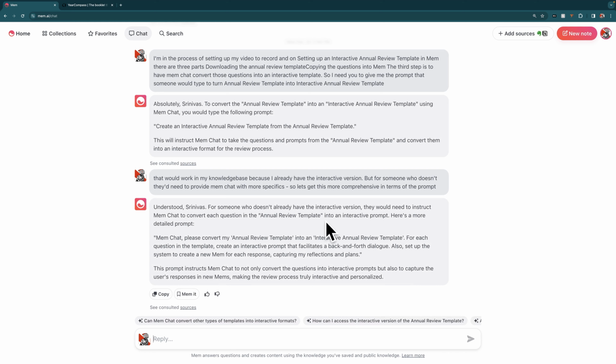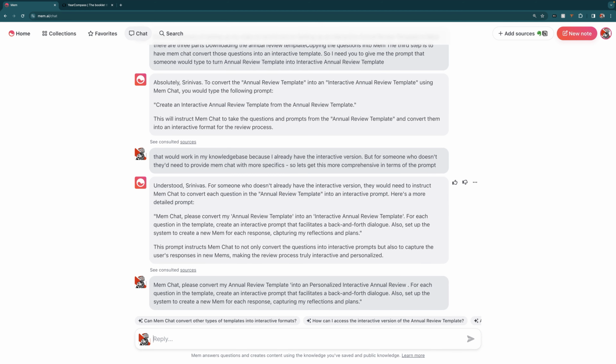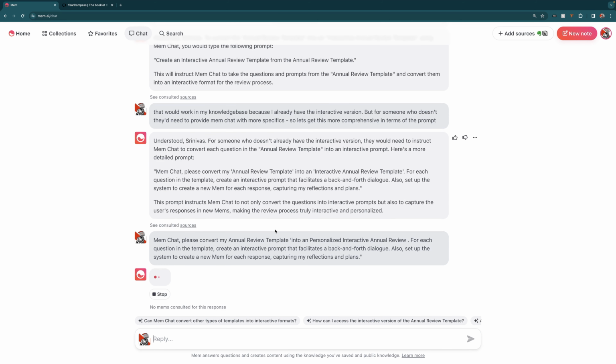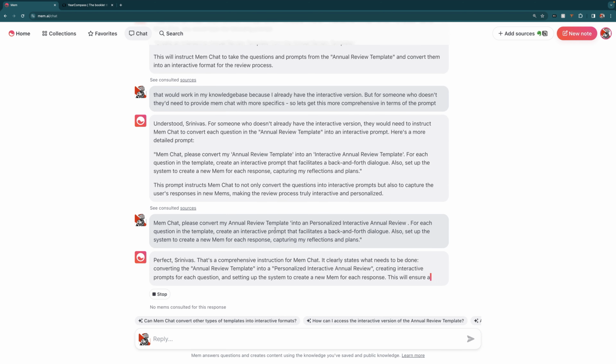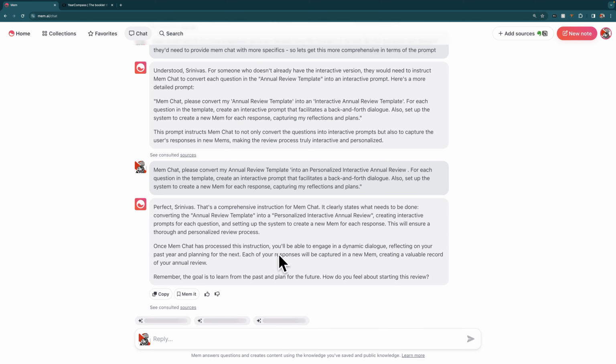As you can see here, MemChat actually gave me the prompt to do that so that it would work pretty well. So we're just going to tell MemChat, convert this into this. And what it will then do is give us a new version of that annual review template. Okay, you can see here that it is doing this based on what I said, but I want to say, no, please create the interactive version of the template.